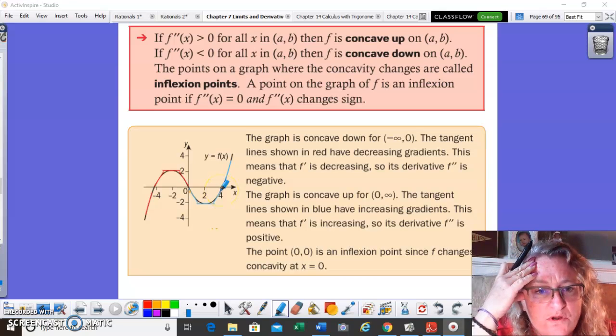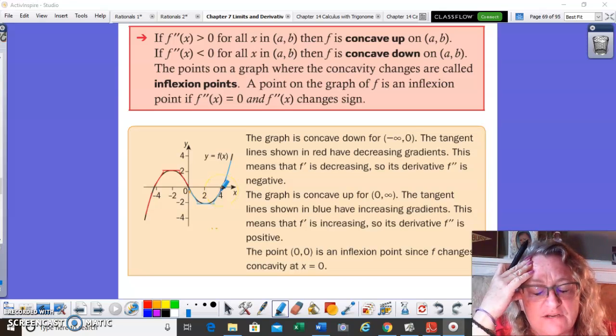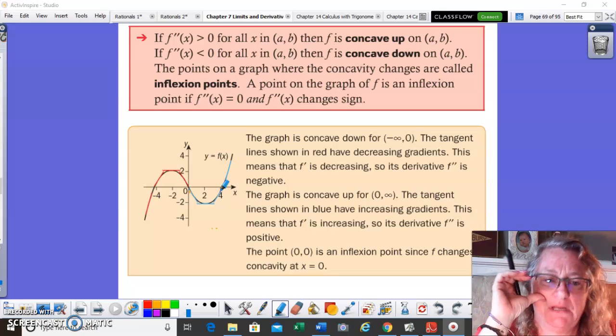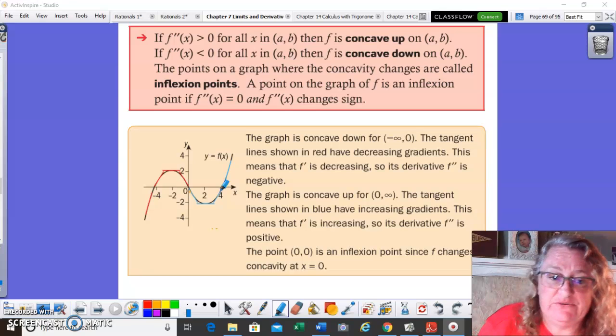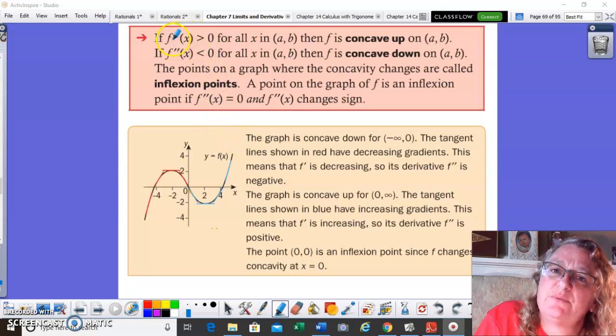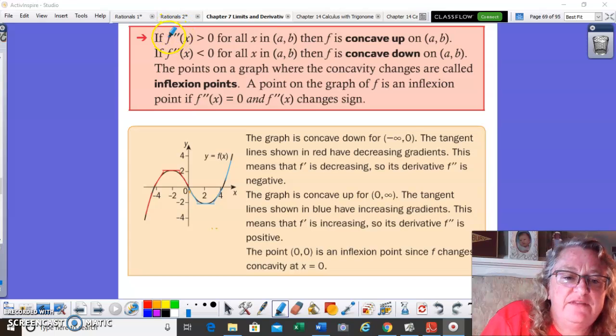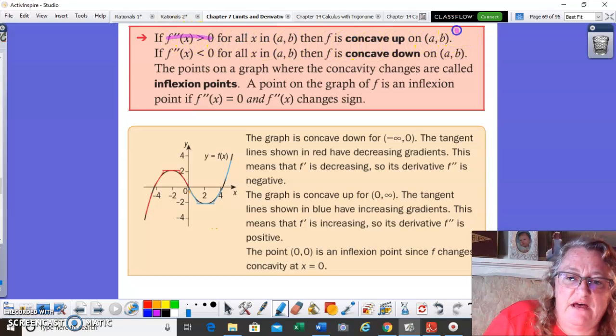All right, so now we're going to work on basically what the second derivative test is a little bit. We're going to be looking at the second derivative now instead of the first derivative because it gives us a little bit more information. If the second derivative is greater than zero, meaning it's positive, that tells us that the graph is concave up, means it opens up like that. If the second derivative is less than zero, that means that the graph is concave down, or opens down like that.